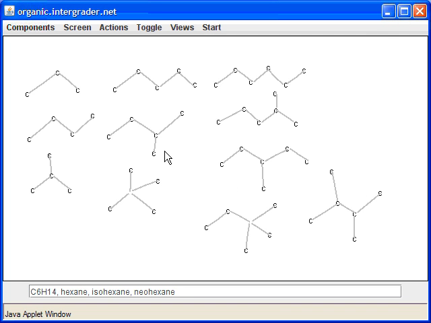And finally, if I add another carbon over here, I would be generating the iso compound, or the isohexane, just like this compound over here. And if I add a bond to any of these other carbons, for instance, if I do this, then I hope you can see that this compound would be equivalent to the neohexane.